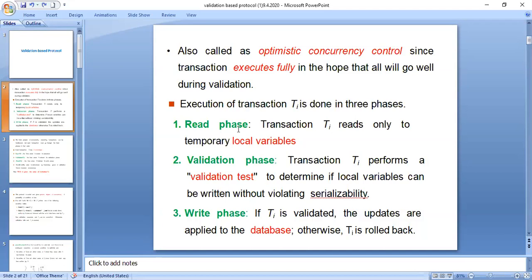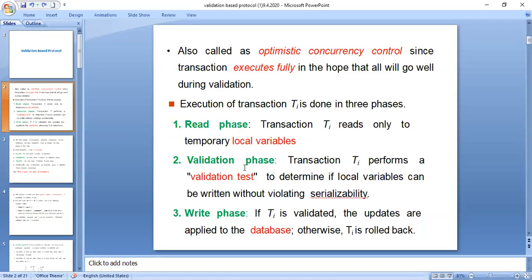When you consider the read phase for any transaction, this is only used to read the variables and write some data to temporary local variables. Only that is performed in the read phase. This is basically used only to read the data from the database.